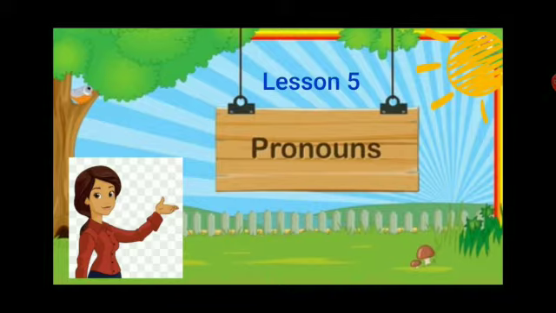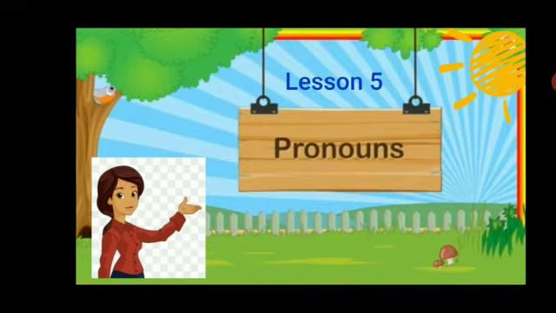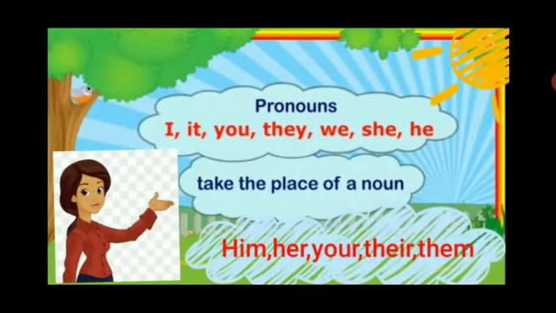Lesson number 5, Pronouns. As we know, when we make sentences, we use certain words which are very useful for us. Some of the words you can see here in red color. They are I, it, you, they, we, she, he, him, her, your, their, them. All these words are known as pronouns. These words take the place of a noun in a sentence.